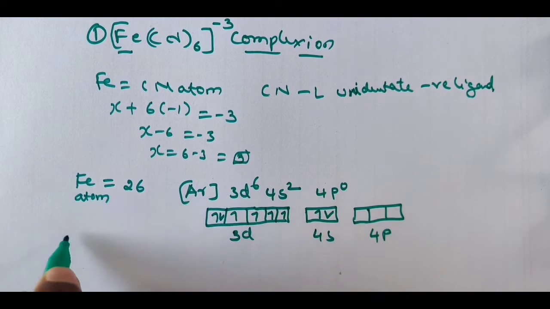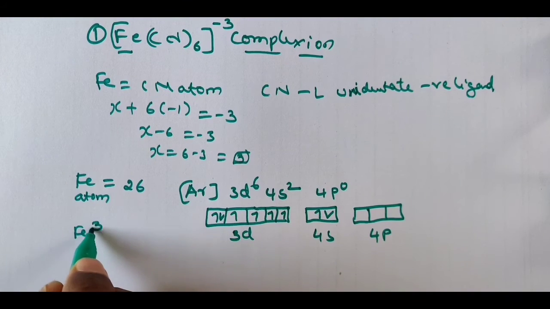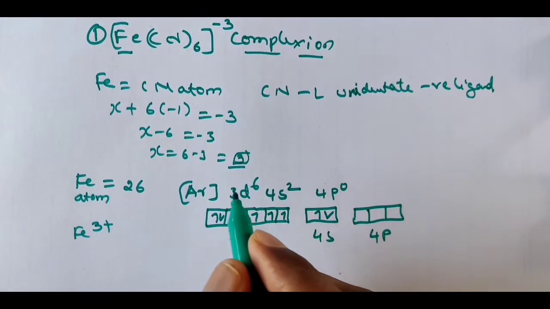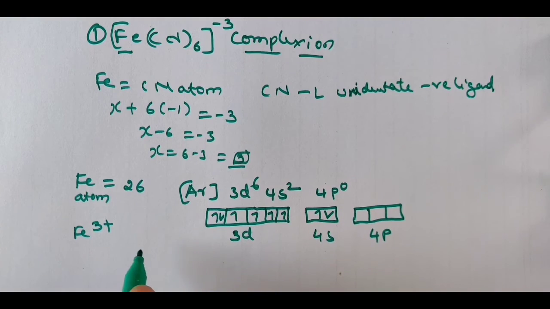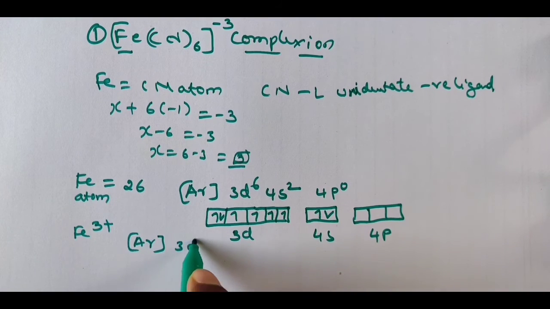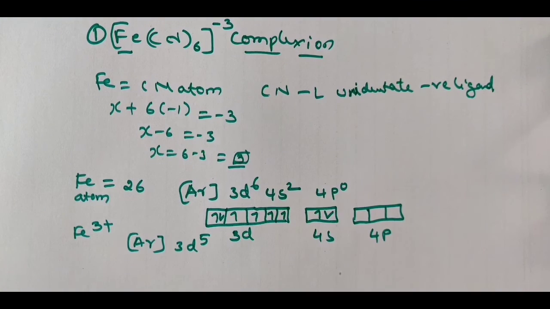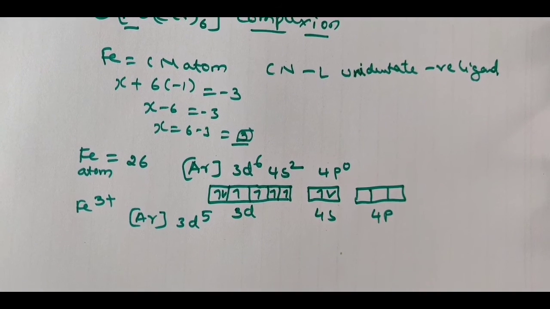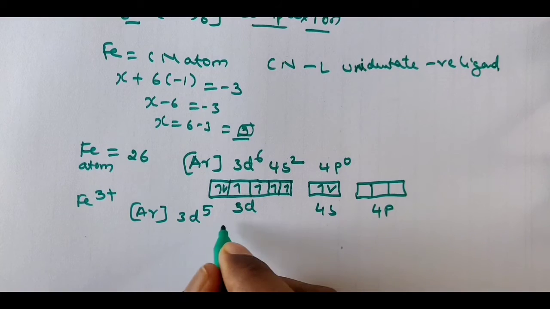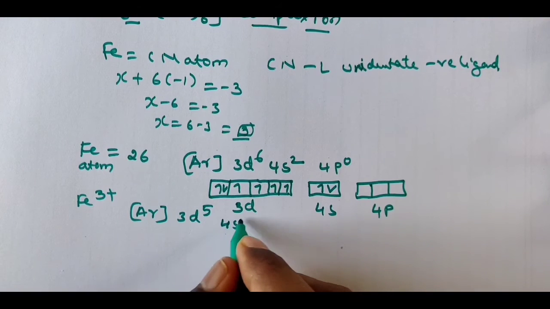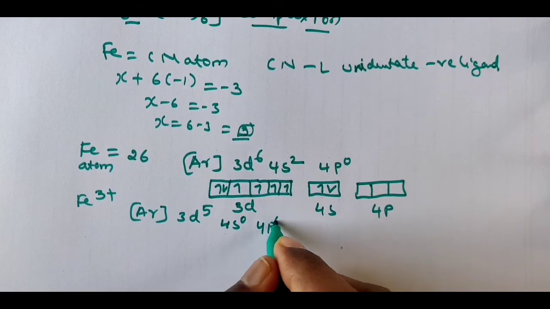Because the oxidation state of iron here is 3, we have to do it for Fe3+. It becomes argon 3d5, because 2 electrons from 4s and 1 electron from 3d are removed. Clear? So 3d5 only, 4s will be 0, and 4p will be 0.